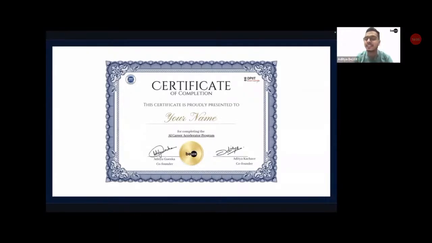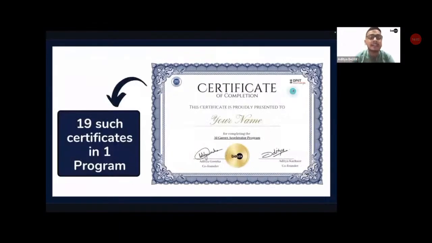And if you feel you will be getting just one certificate, that is not the case. You will be getting 19 such certificates in one program itself. How awesome is that. Imagine how your resume and your LinkedIn profile would look when you have 19 verifiable certificates in one program, which are ISO certified and Startup India certified as well.